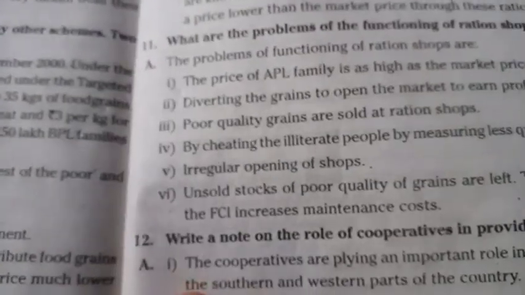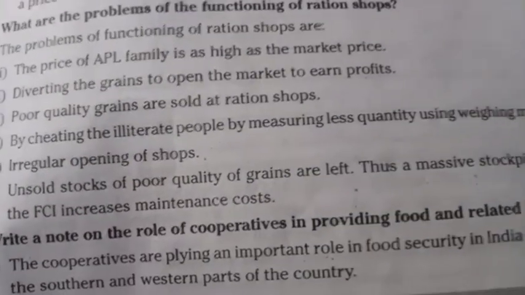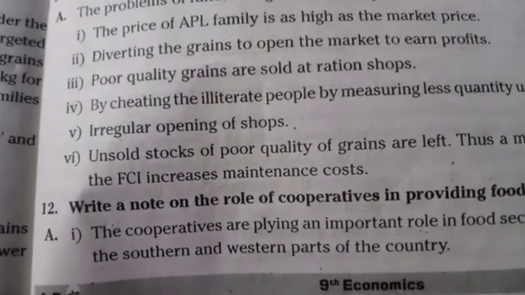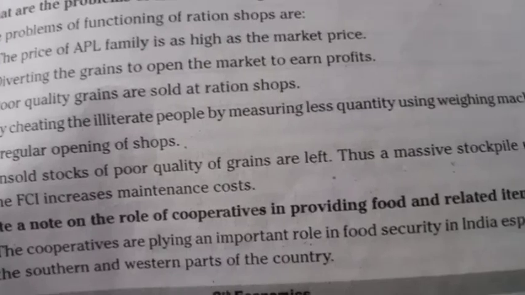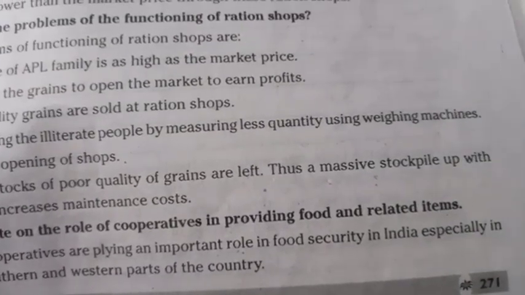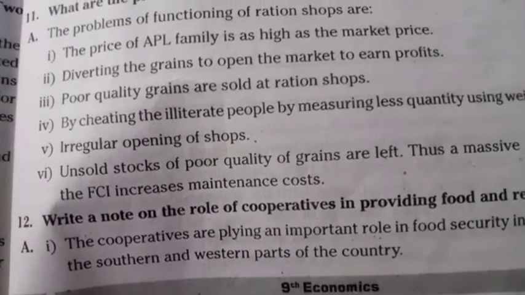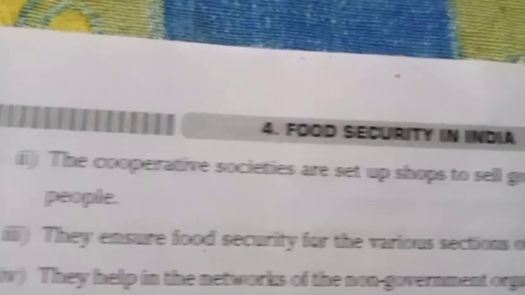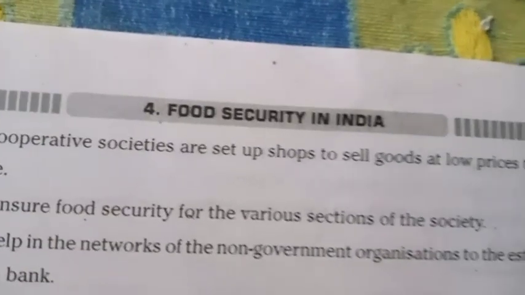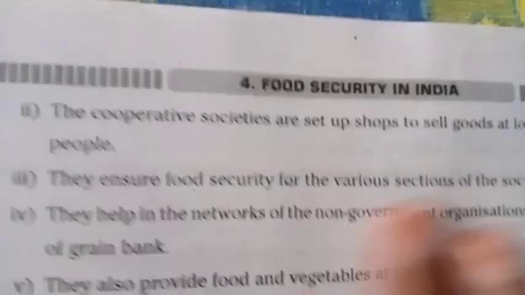12th question. Write a note on the role of cooperatives in providing food and related items. Answer. First point, the cooperatives are playing an important role in food security in India, especially in the southern and western parts of the country. Second point, the cooperative societies set up shops to sell goods at low prices to the poor people.